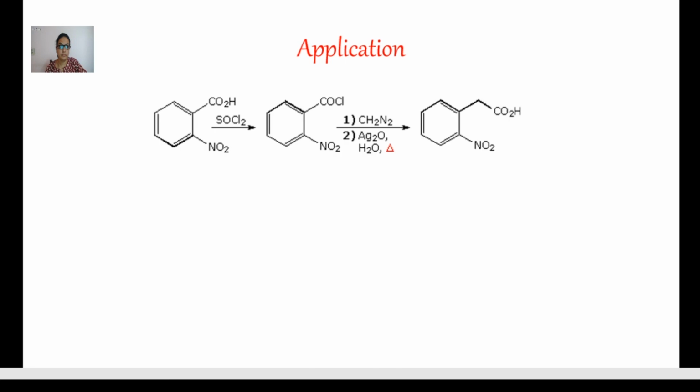Application. A well-known reaction for organic synthesis. Orthonitrobenzoic acid gives orthonitrobenzoyl chloride, and in the last step we may get the product orthonitrophenylacetic acid. Very important materials for organic synthesis.